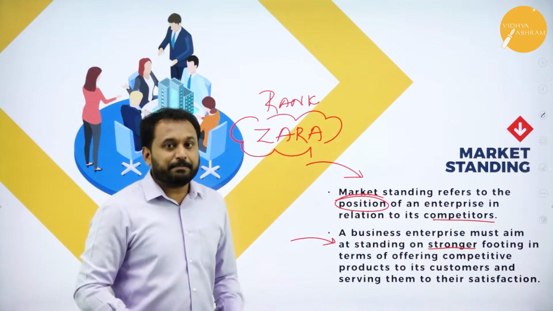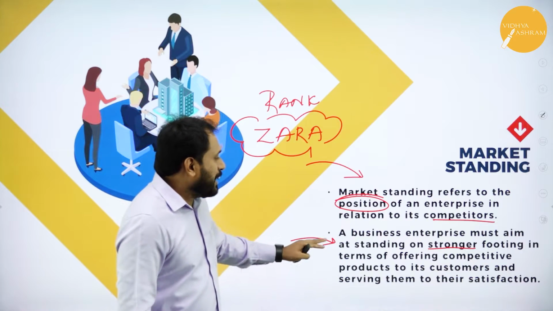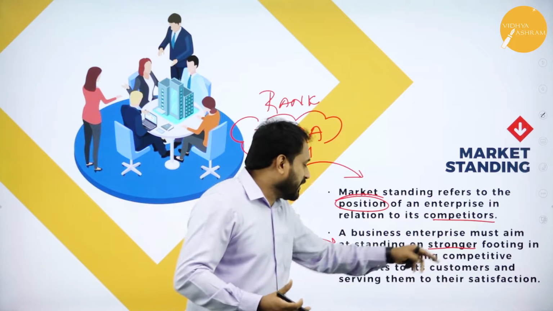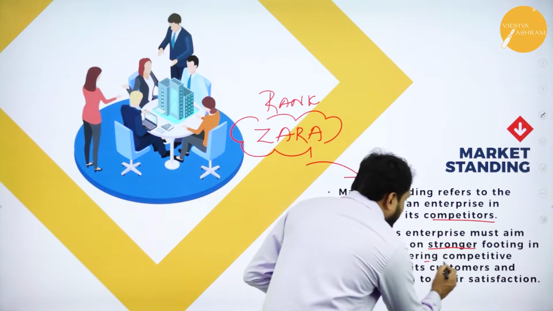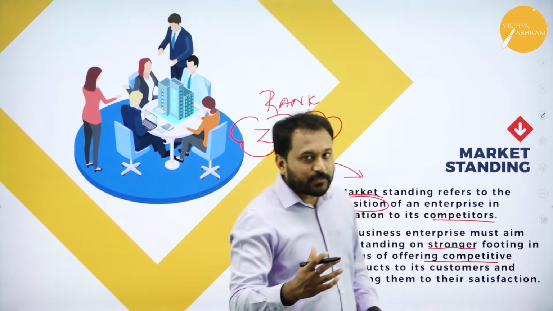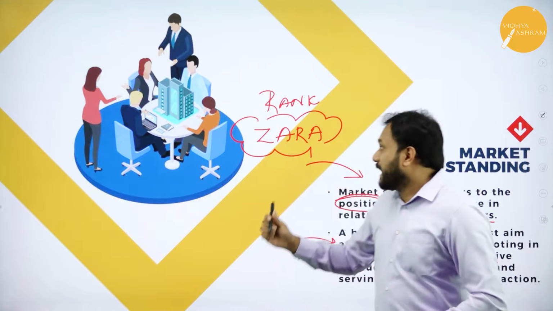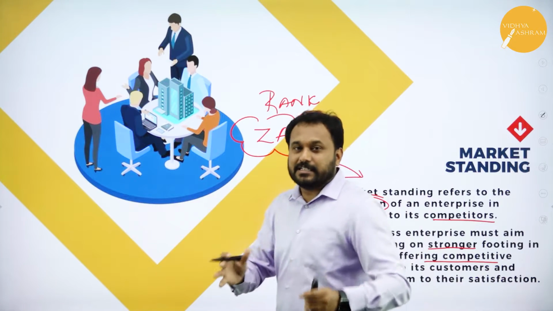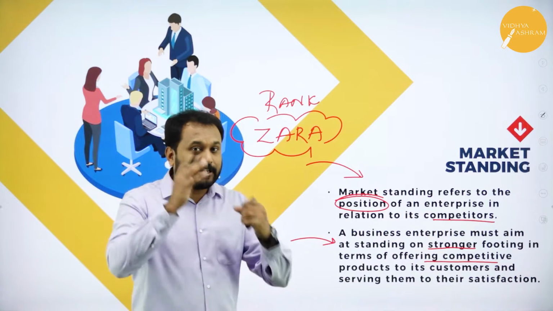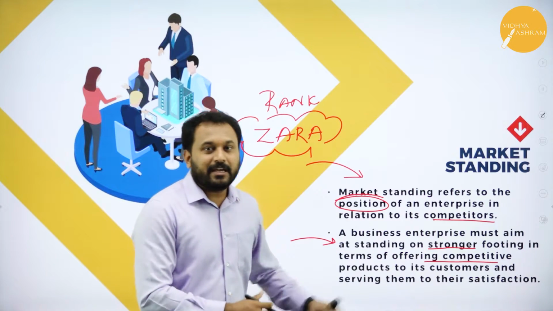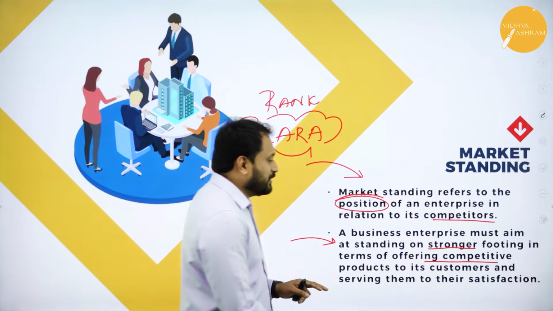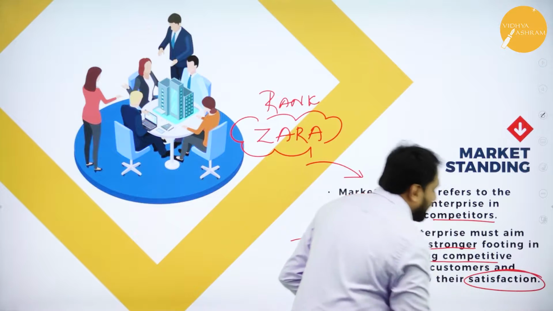These are the top 10 companies in the entire world. Here, a business enterprise must aim at standing on a stronger footing in terms of offering competitive products to its customers. Now, will you go to Zara and bargain, saying, "Arey bhai, I need 10 pieces, please make it less"? You will not. The reason is that this is the unique thing about being in top places. The next thing here is serving them to their satisfaction. That is the main thing.